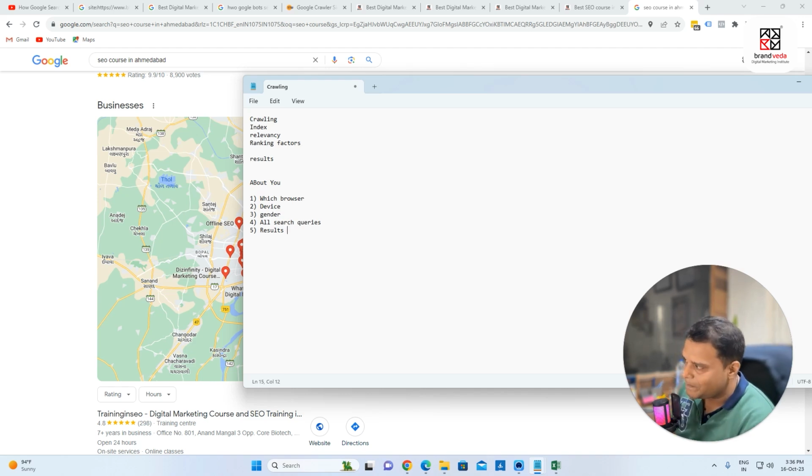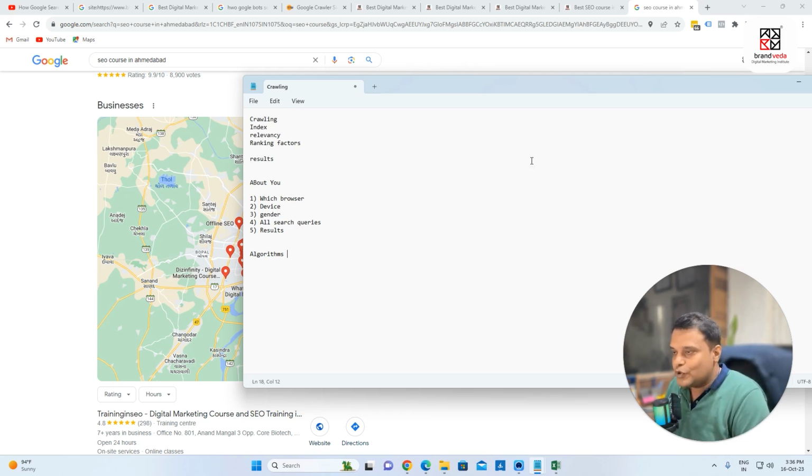Keep this in mind. That's why it's very important for them to give you a very tailored result, which is very important for the Google search engine, for the users, and also for advertisers like us. So this is all about what Google knows and Google search results. Now, I can tell you there are a lot of algorithms. Google always makes changes in their program to make sure that whatever result they're showing you is up to date.